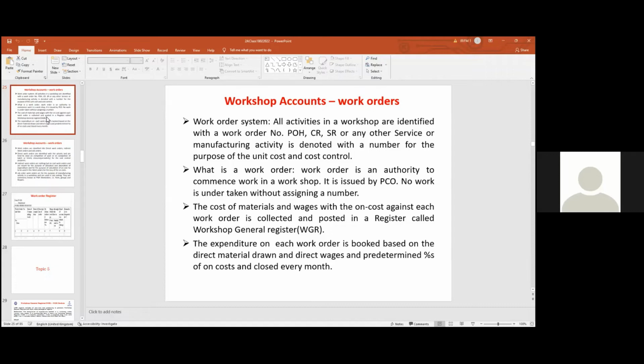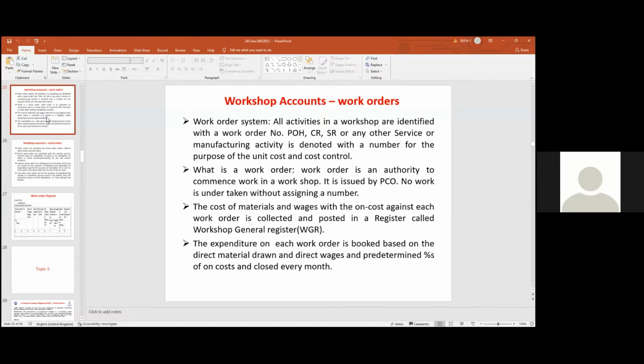So this is a very easy way to book the expenditure, booking to the final heads based on the actual outturn of the shops. So the purpose of having work orders, having workshop general register, reviewing it and posting it to the final heads is the job of the workshop accounts officer. It is the workshop accounts officer's responsibility to post this workshop journal and clear the WMS account, giving debit to the final heads and credit to the WMS account.